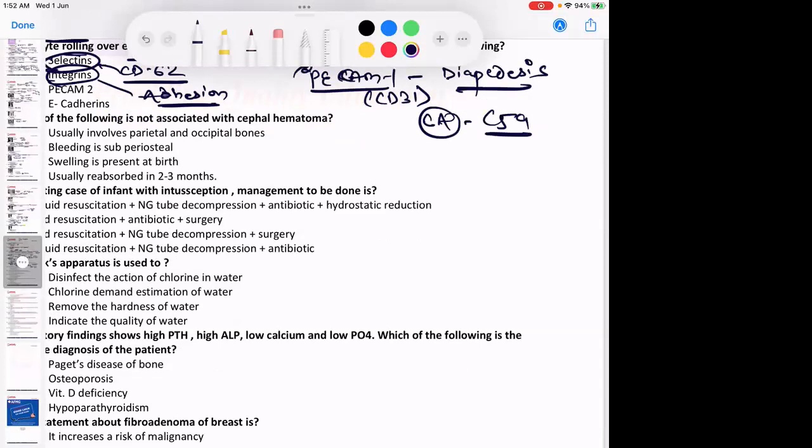If they ask you which is the most potent opsonin, the most potent opsonin is C3b. The other opsonins can be the Fc fragment of IgG, fibrinogen, and CRP. All of these are other types of opsonins.